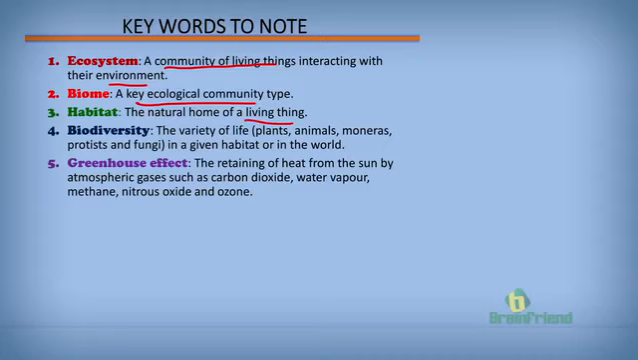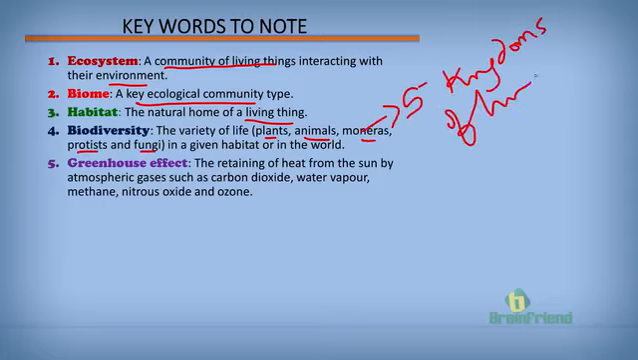What's biodiversity? It's simply the variety of life, that is, plants, animals, moneras, protists, and fungi, which make up the 5 kingdoms of living things in a given habitat, or looking at it in the world generally.